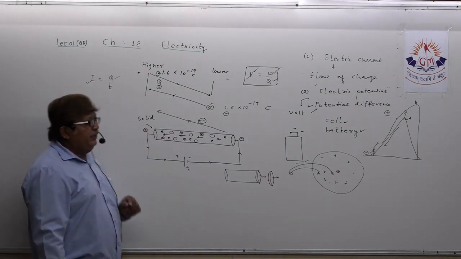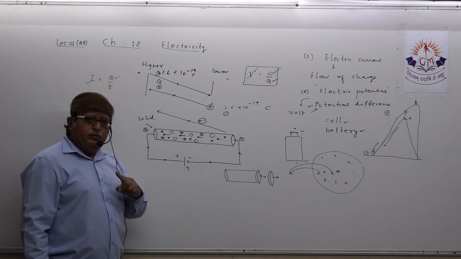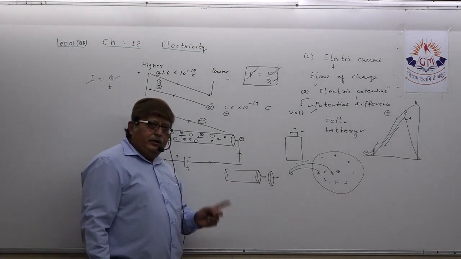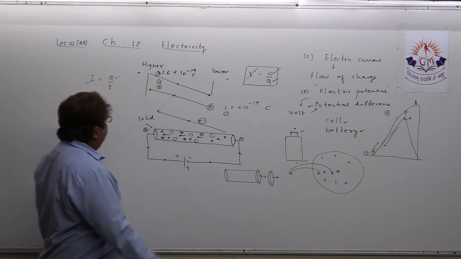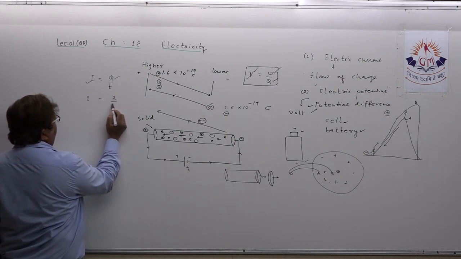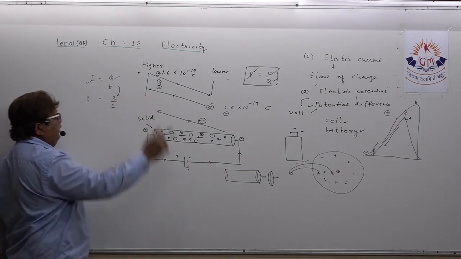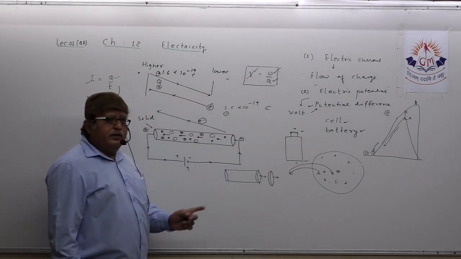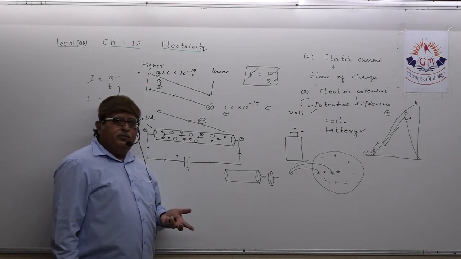So how can we define electric current? The amount of charge passing through any cross section of a conductor in 1 second or in unit time, that is known as electric current. 1 ampere defined: 1 coulomb, 1 second. How will you define it? If 1 coulomb charge passes through any cross section of a conductor in 1 second, we can call it 1 ampere electric current.